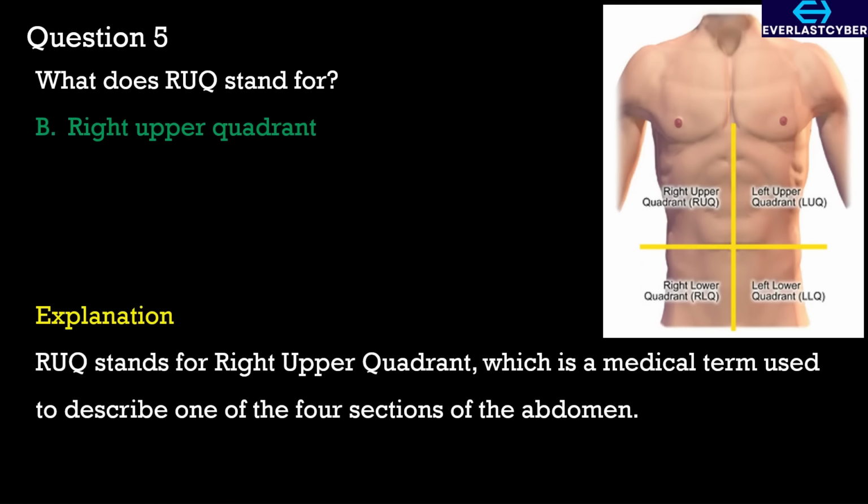RUQ stands for the right upper quadrant, and this is a medical term that is used to describe one of the four sections of the abdomen. It is usually used when assessing abdominal pain or organ location. So, the right upper quadrant consists of parts of the liver, gallbladder, right kidney, and parts of the intestines.